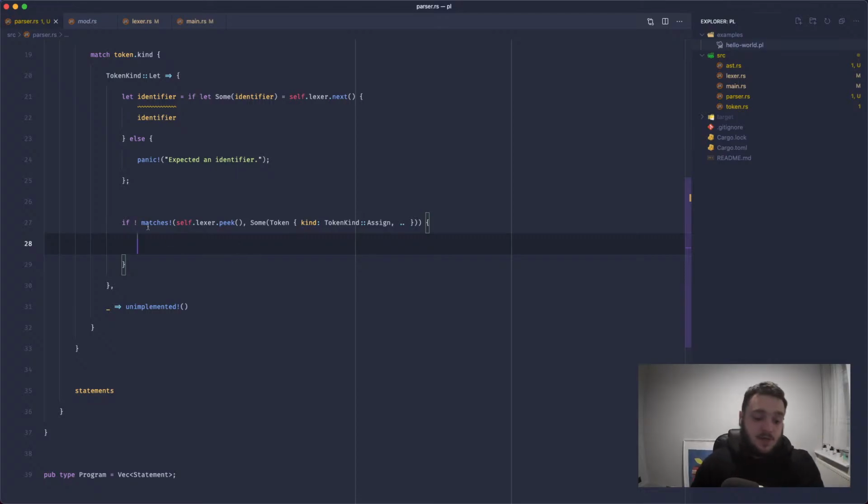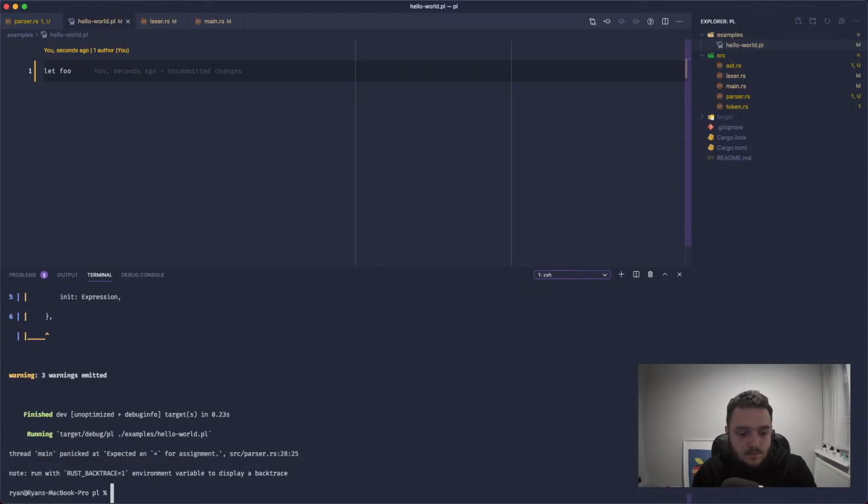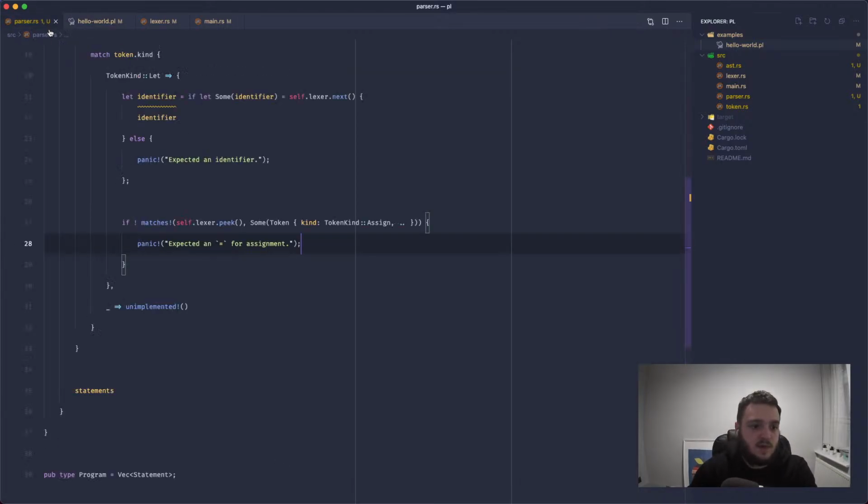But in our case, we actually don't yet, because remember we're not allowing expressions to be forgotten about. We're expecting an expression, so we can panic and we can say expected an equal sign for assignment. And we can check if this is working by simply doing this, running it. And it panicked. It says panicked, expected an equal sign for assignment. So we're all good. Let's put this back.